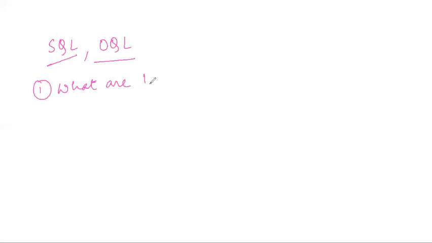Now one example I would like to show you: the difference between an object query language and SQL. There is structured query language and there is object query language. Suppose I have a query: what are the names of black products.